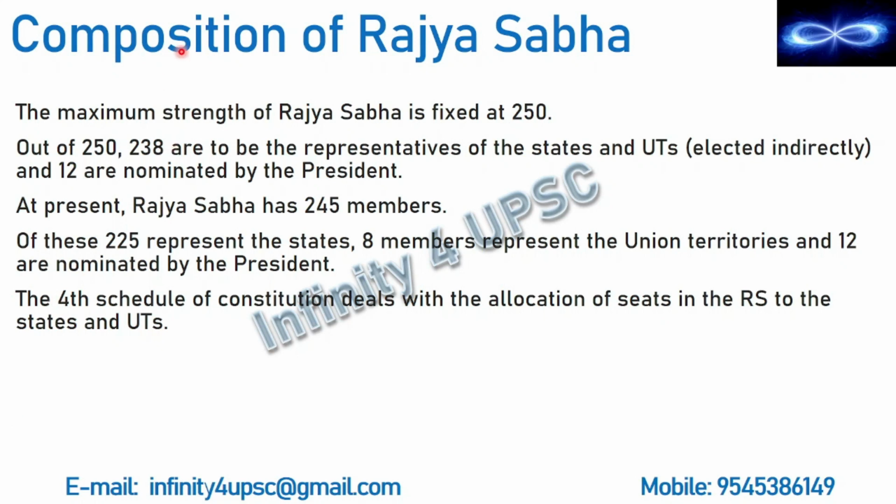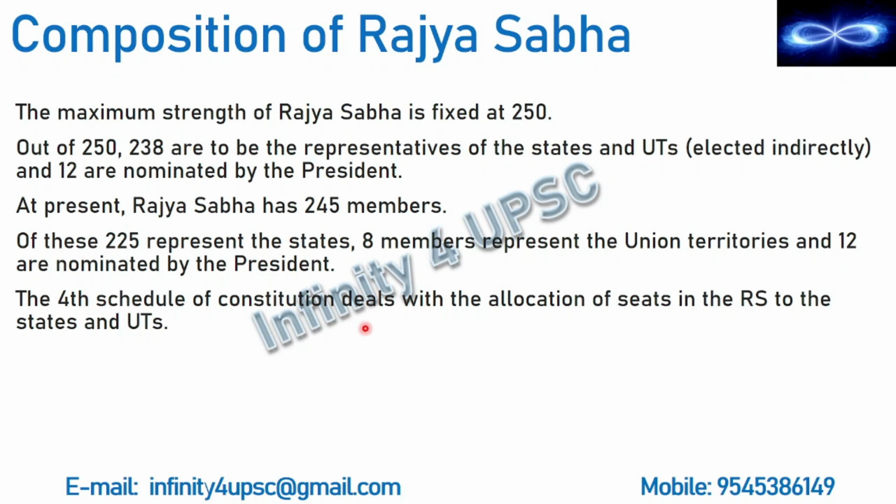Now going back to the composition of Rajya Sabha, the 4th schedule of the Constitution deals with the allocation of seats in Rajya Sabha to the states and union territories. I have told you that the number of seats is not fixed. It depends on the population of the particular state and the particular union territory. So that allocation is mentioned in the 4th schedule of the Constitution.